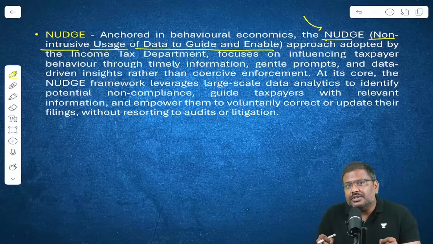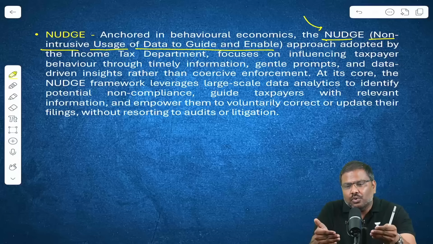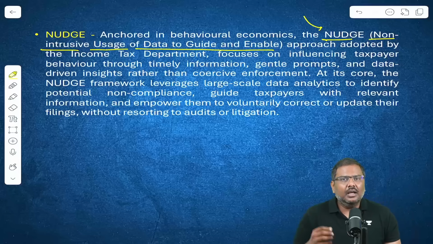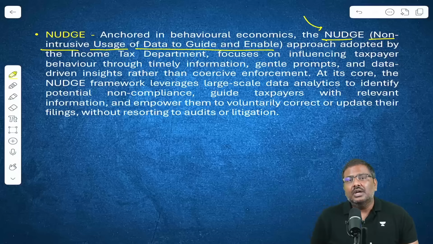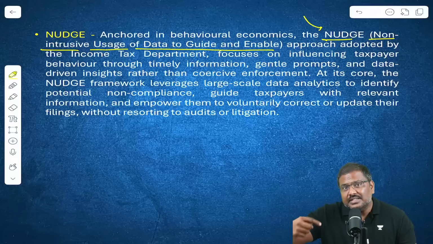And what is the use of this? By providing this kind of, let's say, nudge, that is a push, the tax department is pushing you to do the right thing. Income tax department, in fact, has stated that by following this kind of approach, they have seen that more and more income taxpayers are visiting the tax portal. They are revising, they are updating, providing the right information.